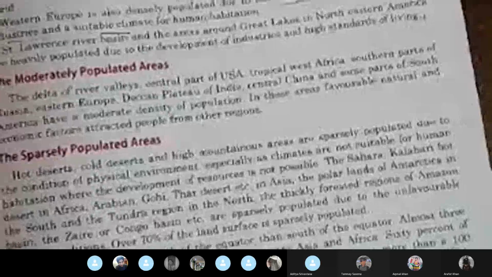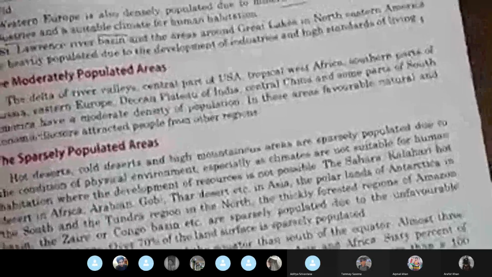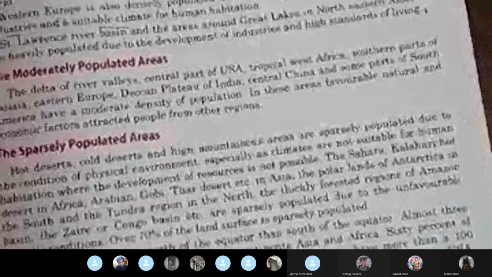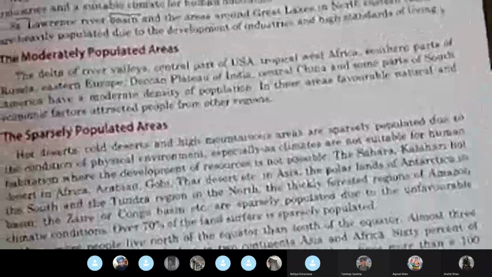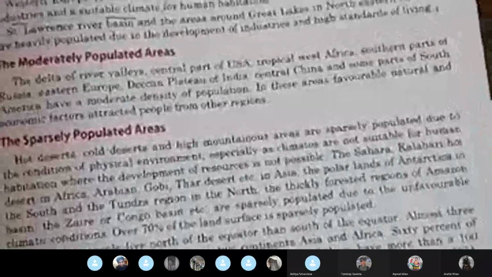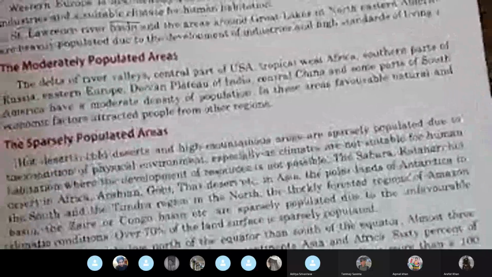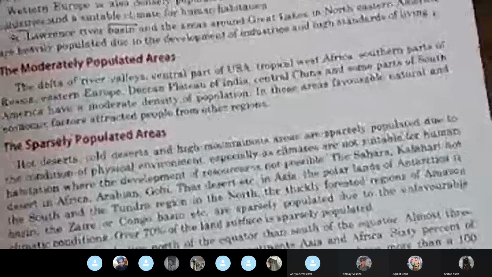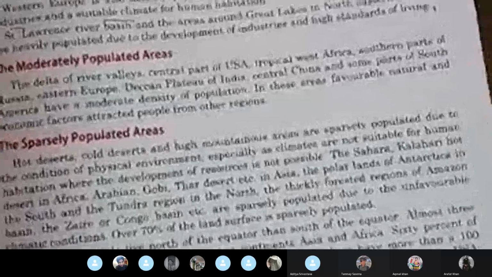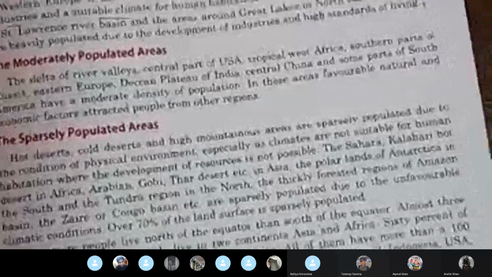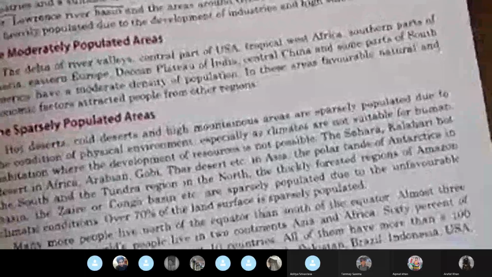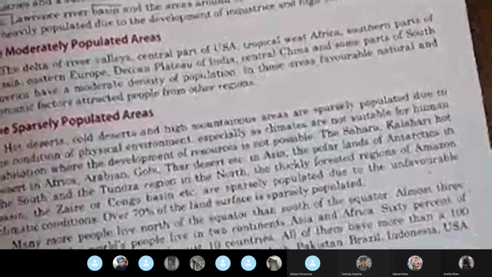Then the Amazon basin, Zaire and Congo basins. These are so thickly forested that living conditions are not possible here. So these are some of the regions which are very sparsely populated, and 70% of the land on earth is very sparsely populated. Now, many more people live north of the equator than south of the equator.